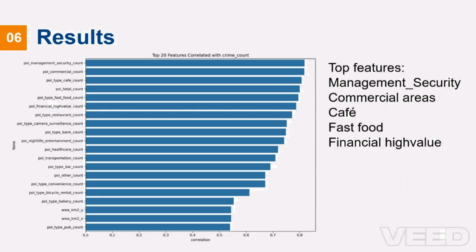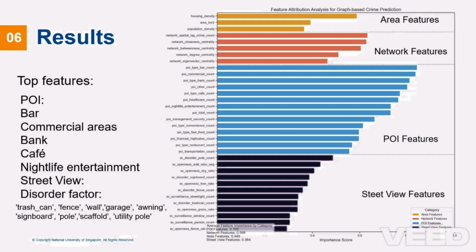When we remove the street view and analyze only points of interest, POI, the most important features are shown in the figure below. The top 5 are management_security, commercial areas, cafe, fast food, and financial high value. Our analysis results revealed that POI features have the strongest influence on crime prediction, followed by network features, area features, and street view features. Among POI types, bars, commercial areas, banks, cafes, and nightlife entertainment venues showed the strongest correlation with crime incidents. Among street view features, disorder factors like trash cans, fences, walls, garages, awnings, signboards, poles, scaffolding, and utility poles showed the strongest correlation.